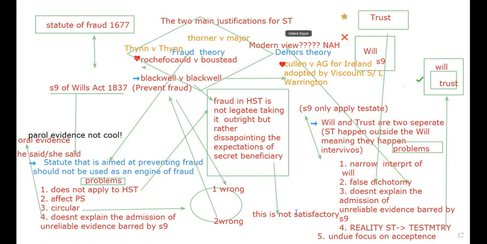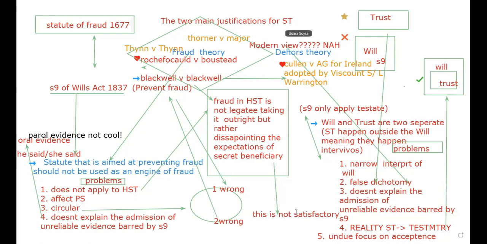Finally, secret trusts focus a lot on this acceptance part, and the dehors theory also follows with this total undue focus on acceptance. Clearly, acceptance is actually part of what? Part of the wills. For a valid trust, acceptance is not important, but for a will, acceptance is important. So secret trust focuses on acceptance. Dehors theory focuses on acceptance.